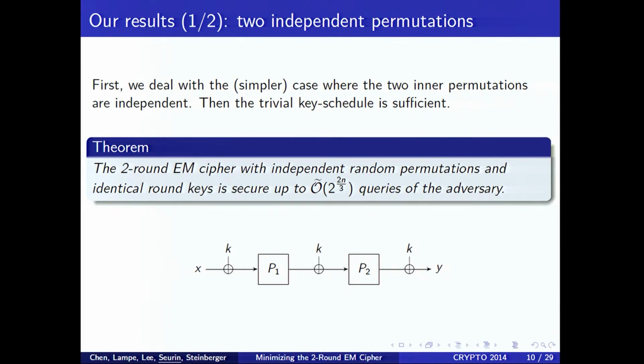So in more detail, we have two complementary results. The first one is when you keep two independent permutations here, and then we show that the trivial key schedule is sufficient. By trivial key schedule, I mean you can simply XOR the same key at each round. And so we show that this two-round Even-Mansour cipher is secure up to 2^(2n/3) queries.